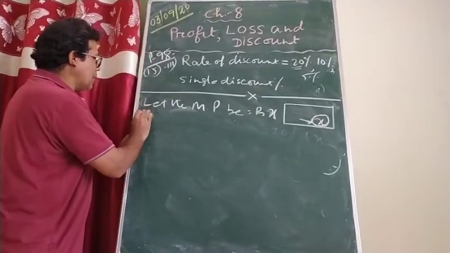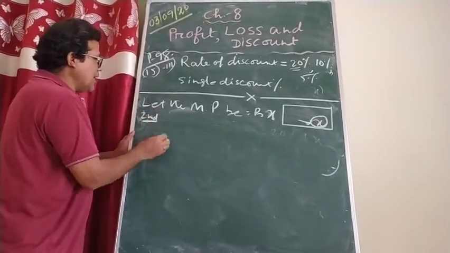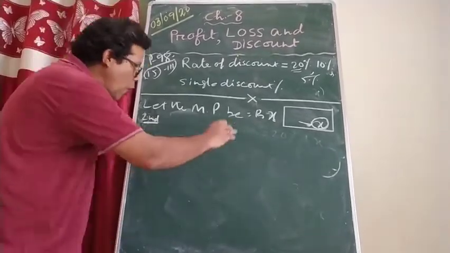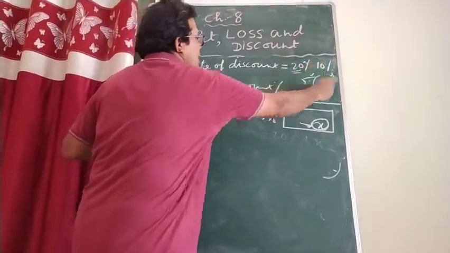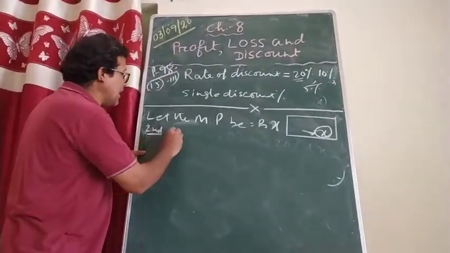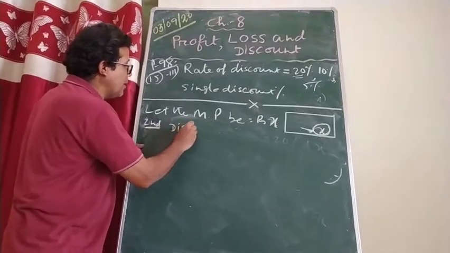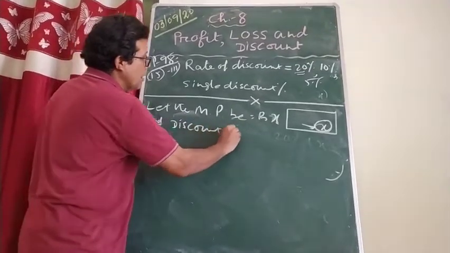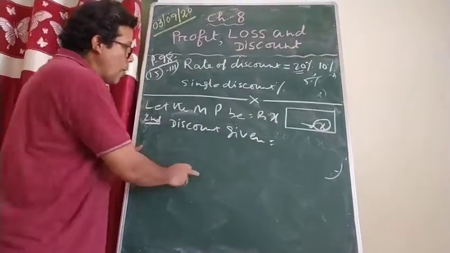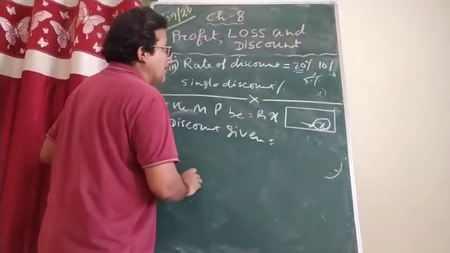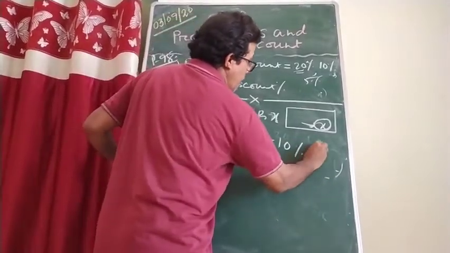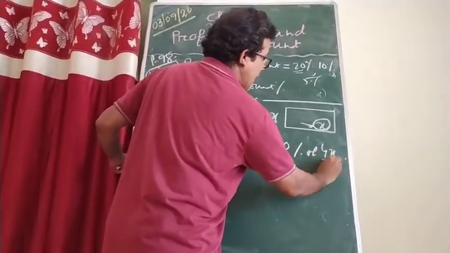Now second case, what happened, beta? The money I paid to him was 4x by 5. His uncle said, on that he again gave me a discount or reduction of 10%. In the second case, the discount given to me, who has given me the discount? His uncle. On what? On the price he has taken from me. How much? 10% of 4x by 5.